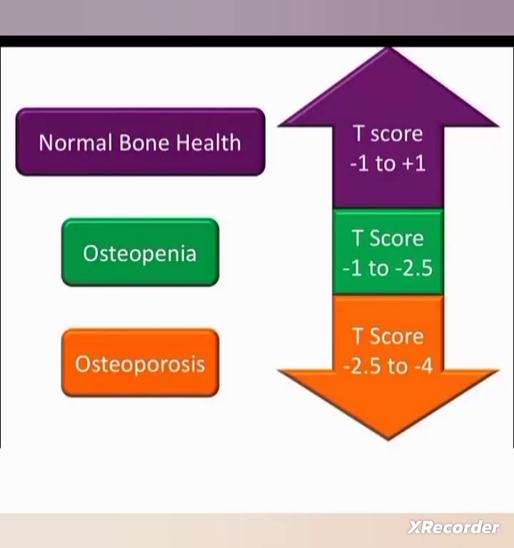The assessment of bone mineral density is very useful to diagnose osteoporosis. Normal bone health is a T-score between -1 to +1. In case of osteopenia, the T-score will be -1 to -2.5. Then osteoporosis, the T-score will be -2.5 to -4. So that is the bone mineral density assessment. Based on the score, osteoporosis is diagnosed.